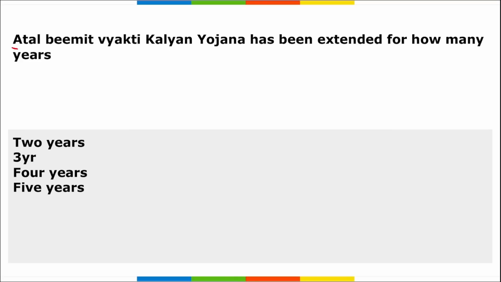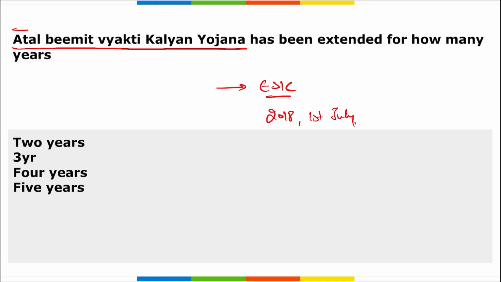Next is Atal Bimit Vyakti Kalyan Yojana. This scheme has been extended for how many years? First of all, tell me what this scheme is. Remember, ESIC, that is Employees State Insurance Corporation, on 1st of July 2018, launched this particular scheme, Atal Bimit Vyakti Kalyan Yojana.